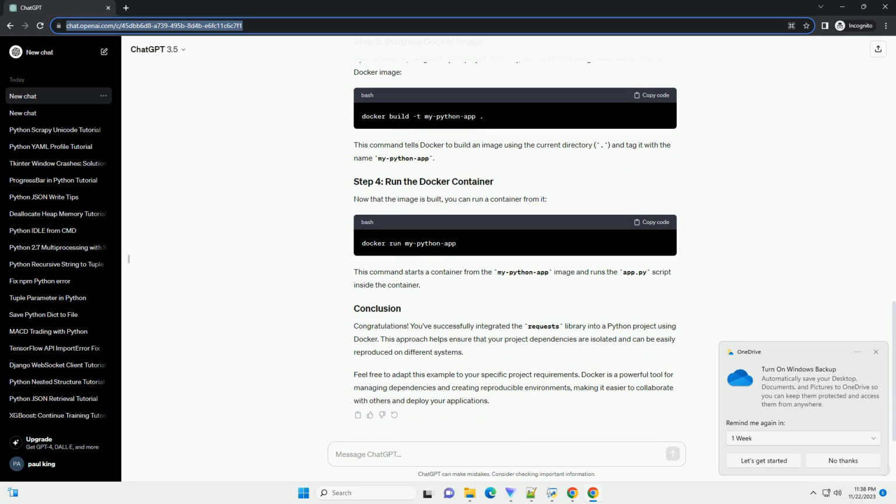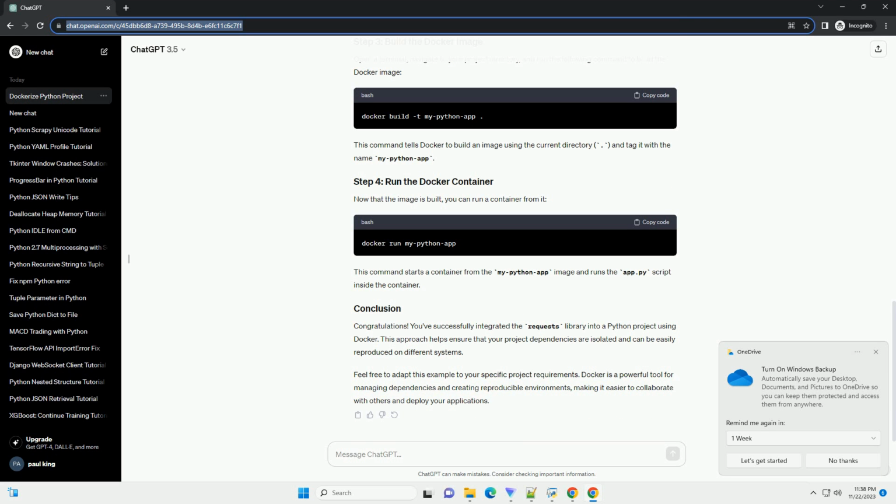Dockerfile. Open a terminal, navigate to your project directory, and run the following command to build the Docker image. This command tells Docker to build an image using the current directory, and tag it with the name myPython_app.